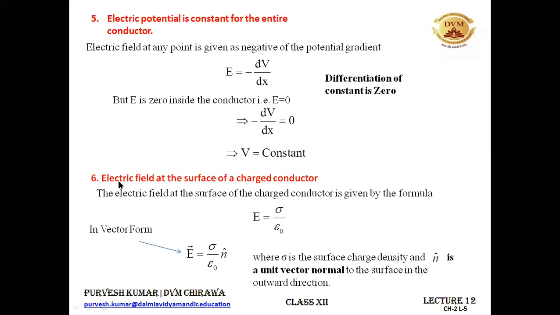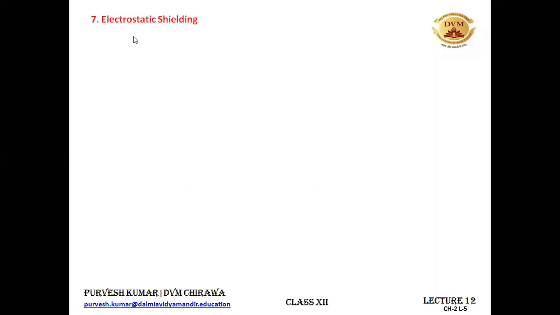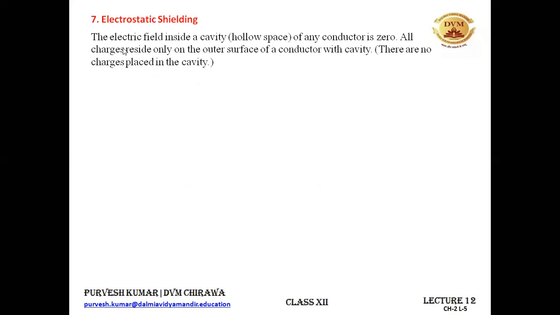The last point that I need to discuss is electrostatic shielding. I've already discussed it with you. So let's have a quick recap of that. Inside a charged conductor, if you create some hollow space, all right, that hollow space will not be affected by the external electric field. We know that the electric field inside any conductor is 0. All the charges are residing on the outer surface of the conductor. All right. So this cavity means hollow space.